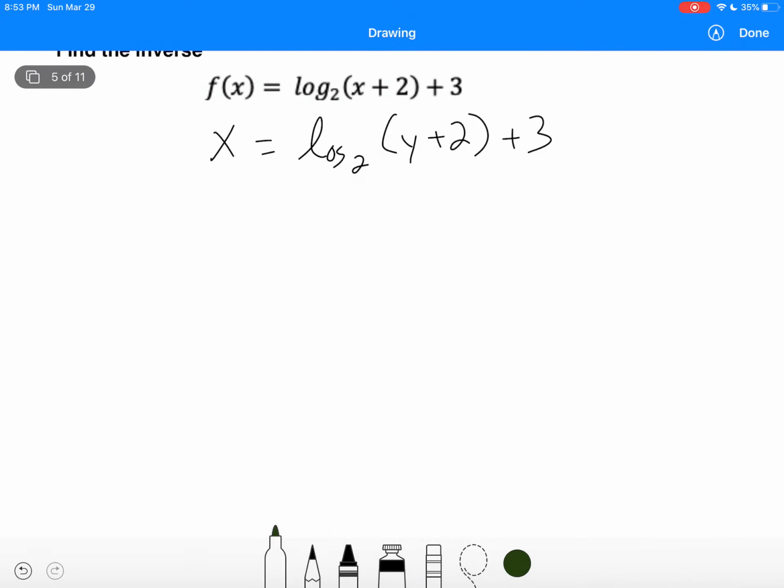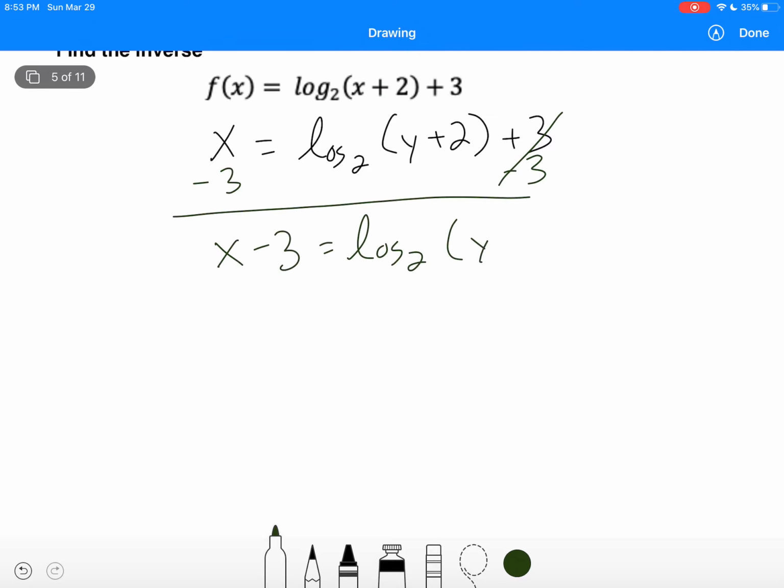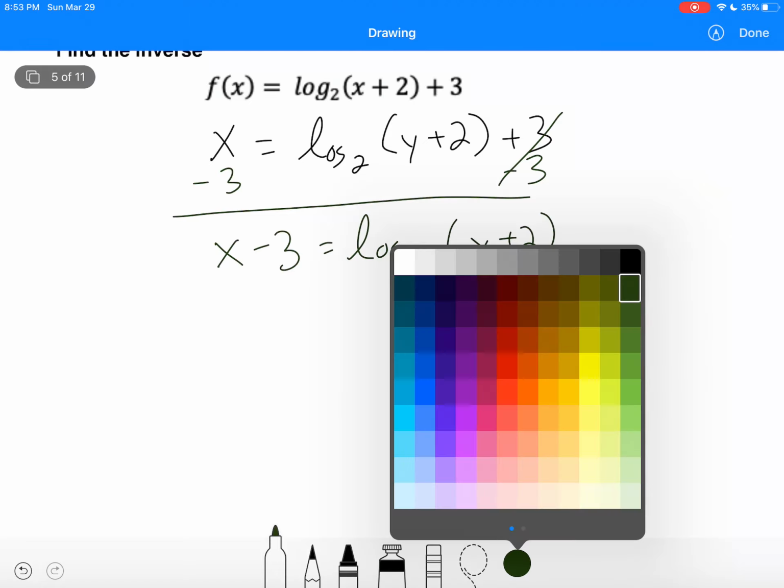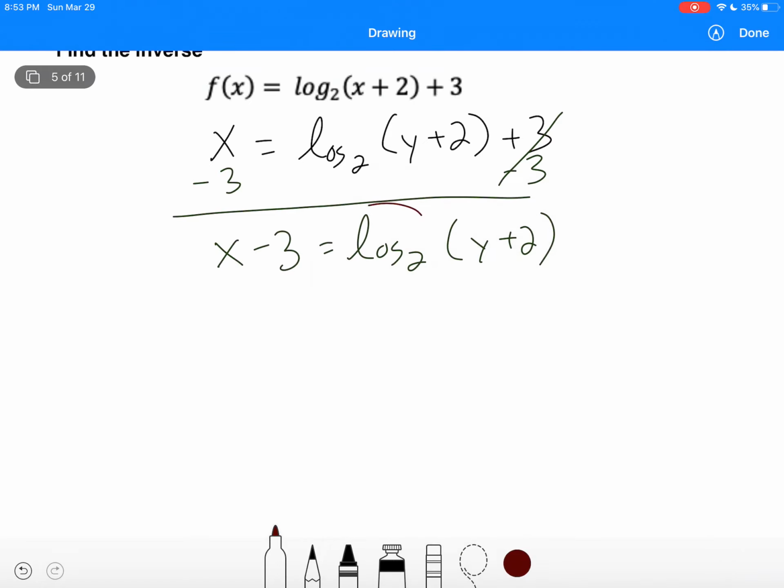And then after you switch x and y, you just solve for y. So we want to get rid of everything on the outside of this log first. The only thing we have on the outside of the log is a plus 3. So we're going to move the 3. So it's going to be x minus 3 equals log base 2 of y plus 2. Okay, then we're looking, did we get everything on the outside of the log, on that side of the equal sign, away? And it will be yes.